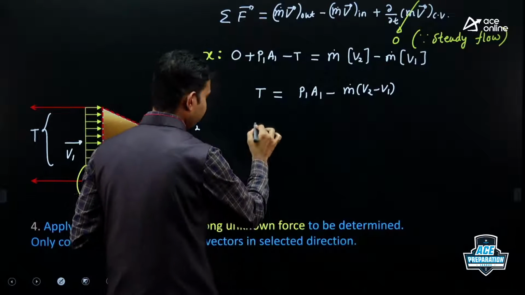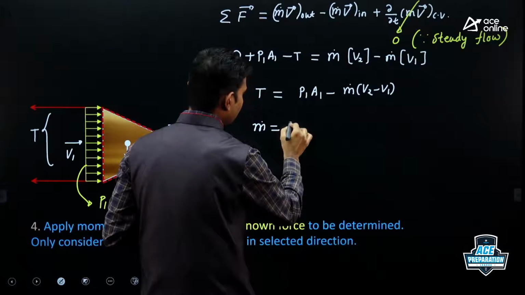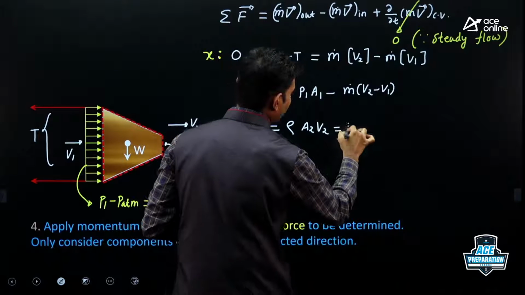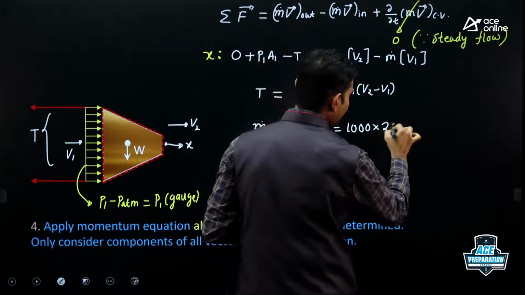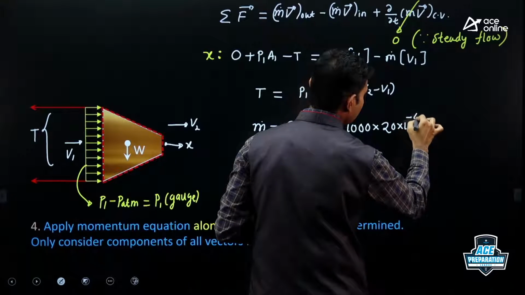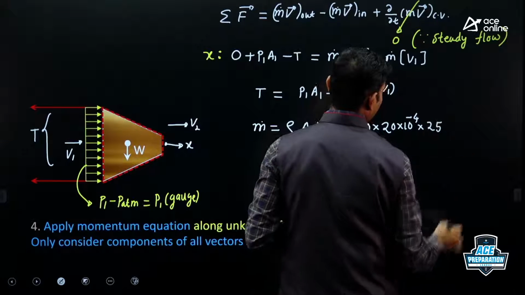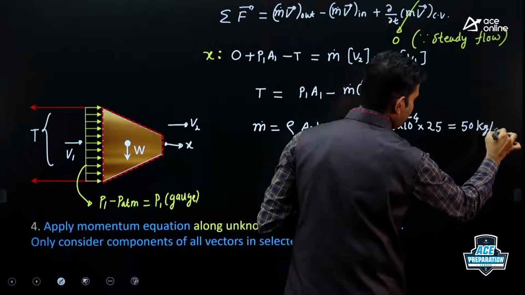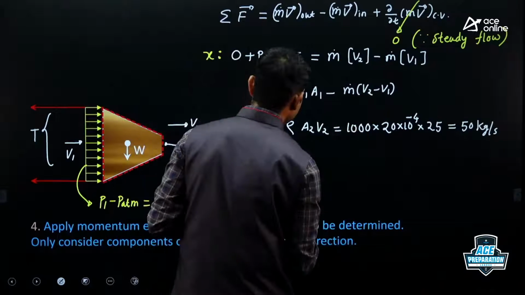So m dot is equal to rho A2 into V2. So rho is 1000. A2 is given 20 centimeter square, so 20 into 10 to the power minus 4, into V2 which is given 25. If you perform this calculation, you will get mass flow rate as 50 kg per second. Then we'll find this V1 by using the continuity equation.